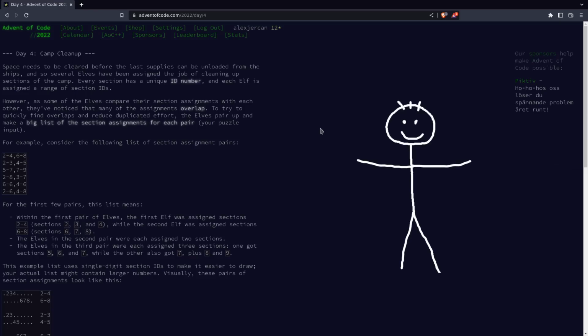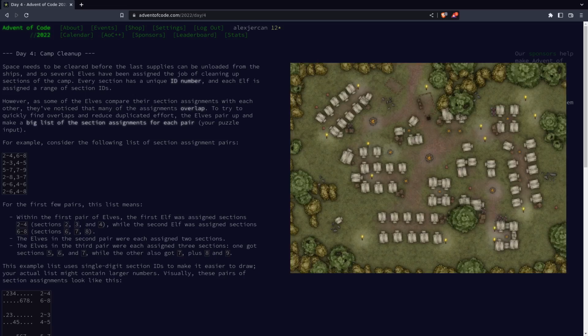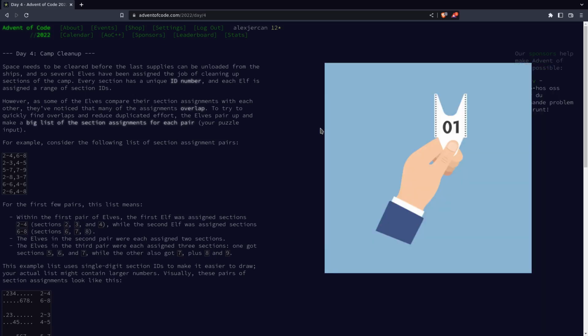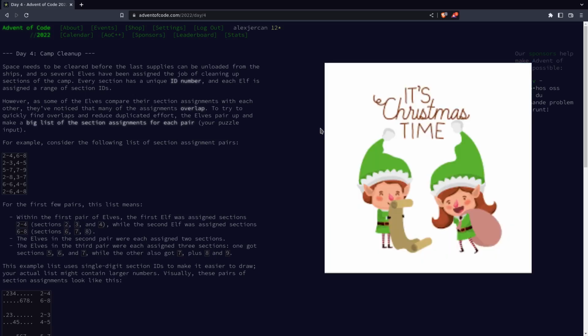Alright, so for the fourth day, the elves decided to clean the camp up because they don't have enough space to unload the ships. To do this efficiently, they assigned to each place in the camp an ID number. So the boss gave each elf a range of sections that they have to clean and also paired them up to be able to help each other.